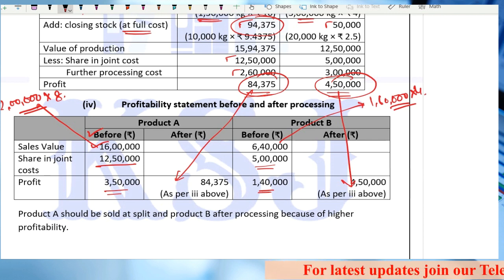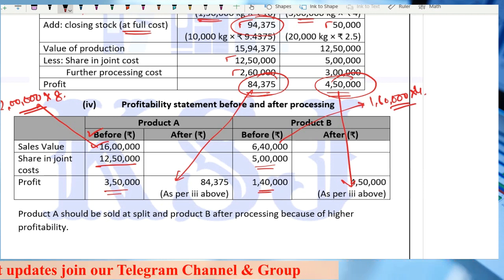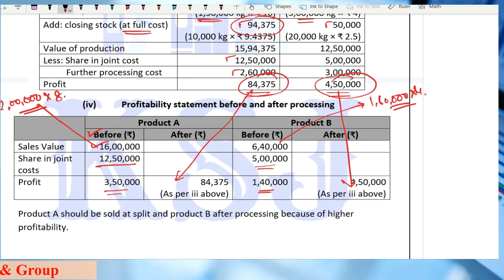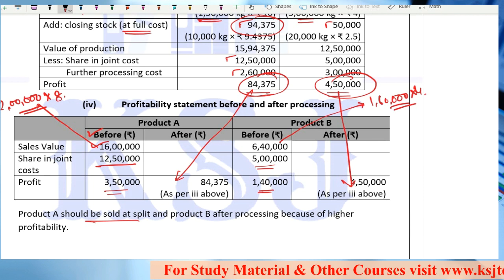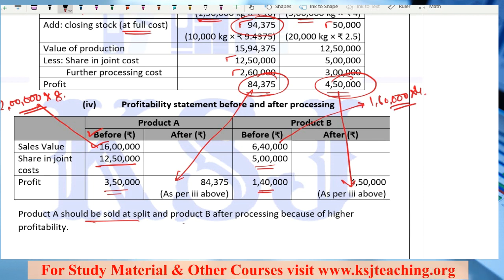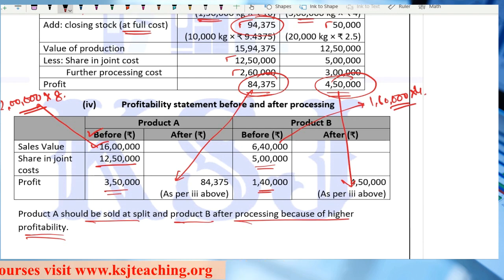The product A should not be further processed because the profits are declining from 3,50,000 to 84,375, whereas the product B should be further processed as the profits are increasing from 140 to 450. Right? Product A should be sold at split off, and the product B after processing because of higher profitability. Clear?